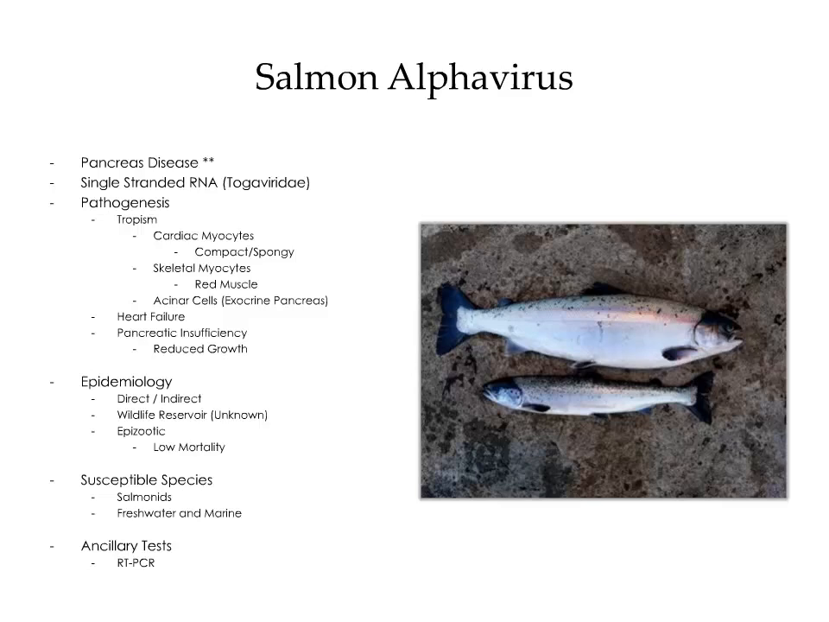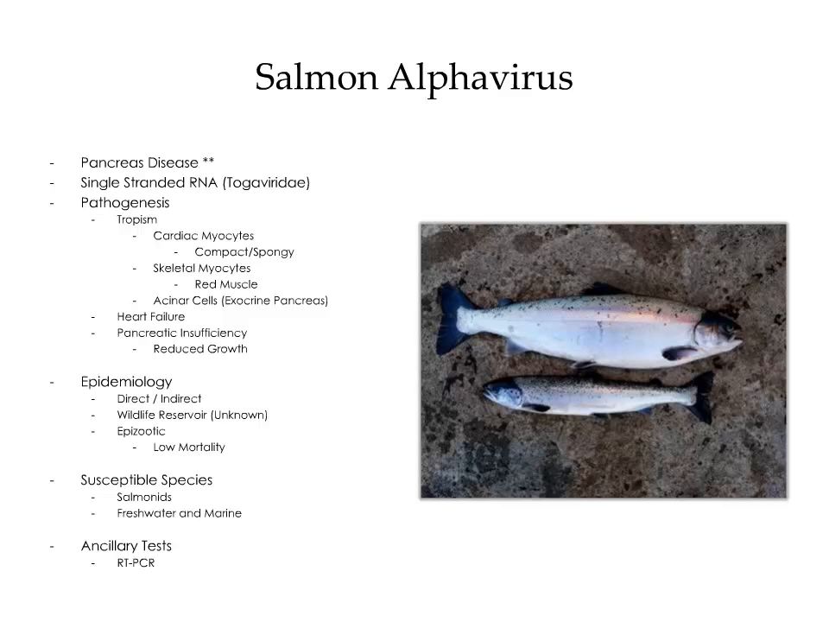Salmon alphavirus is the agent responsible for pancreas disease. This is a single-stranded RNA virus that belongs to the family Togaviridae. Although the disease isn't reportable, there's routine surveillance and control measures in place to prevent its spread into Canada. The virus has a tropism for a variety of cell types, including cardiac myocytes, specifically those in the compact and spongy ventricle, myocytes of the skeletal muscle, specifically those in the red muscle, and acinar cells of the exocrine pancreas.